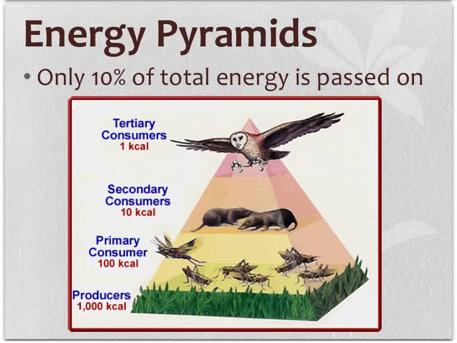Scientists use energy pyramids to show the loss of energy between trophic levels. At each trophic level, only 10% of the total energy is passed on to the next trophic level. The most energy in an ecosystem is at the producer level. So right here, there's 1,000 kcals of energy, and at each level we lose 10%, so that at the tertiary consumer level, there's only 1 kcal left.